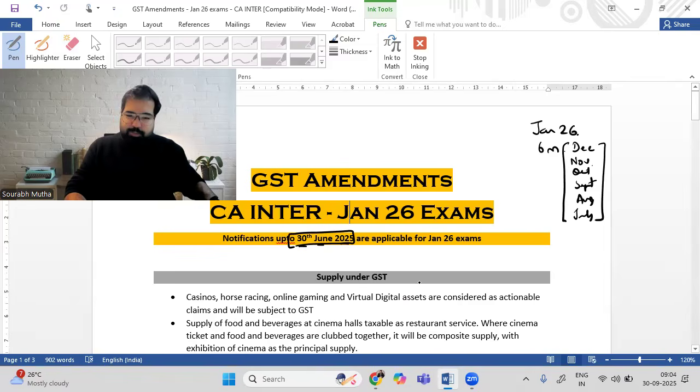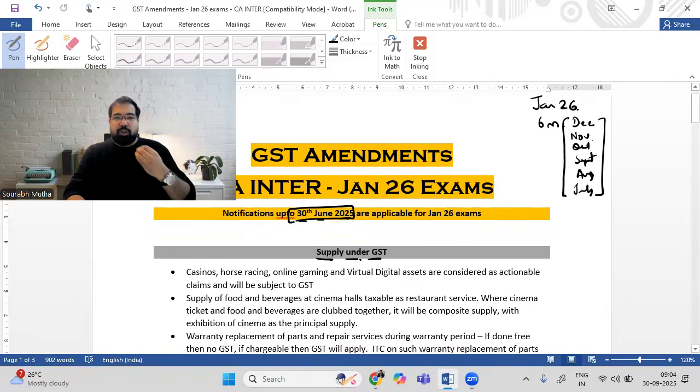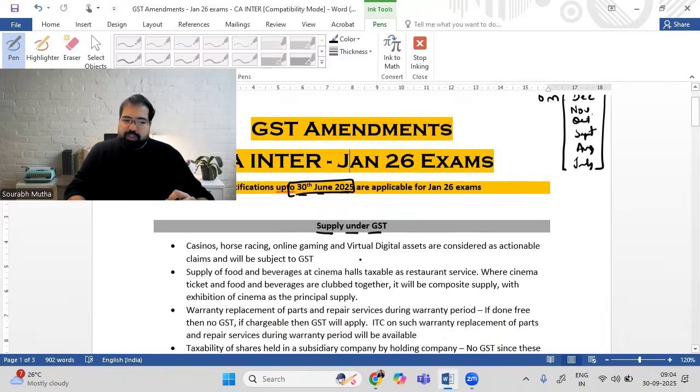All right. चलिए जीएसटी करते हैं और अमेंडमेंट्स करते हैं. The first one is something called supply. I'm just going to give you a brief idea. Supply basically is the oxygen. If there is supply, there will be GST. And if there is no supply, there will be no GST.